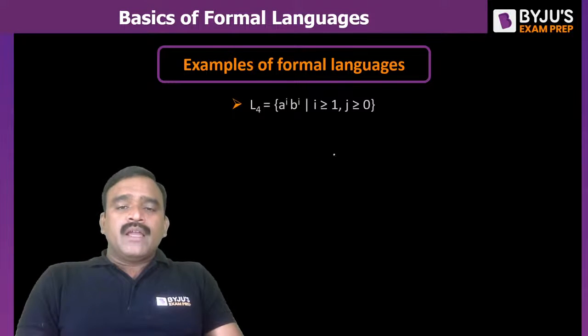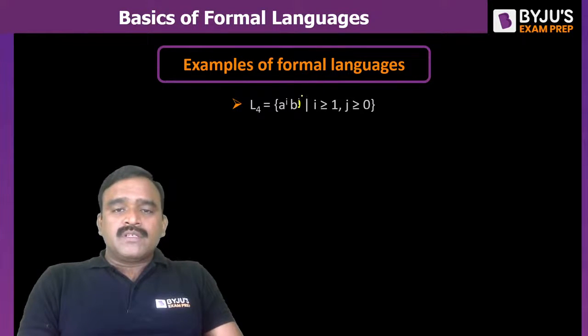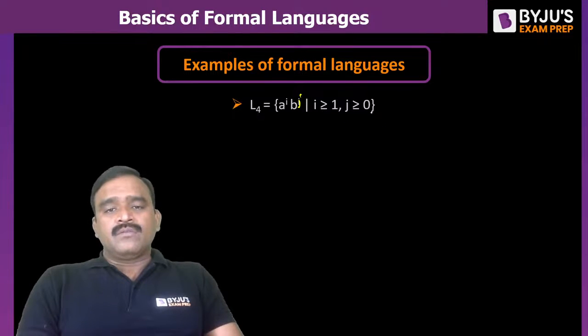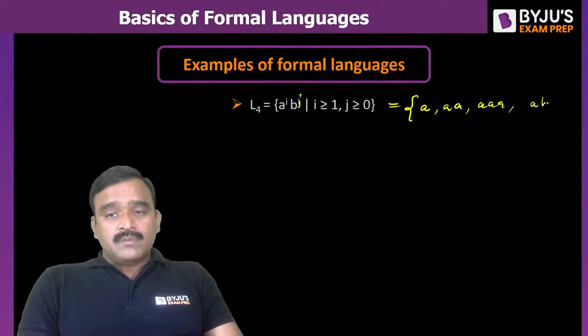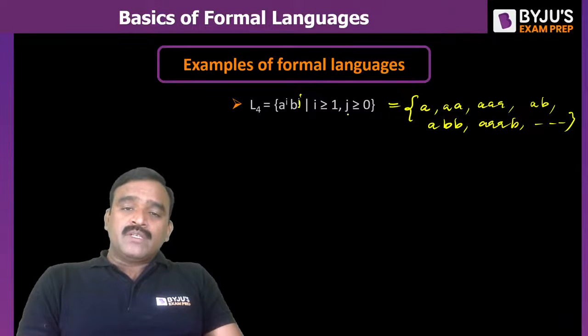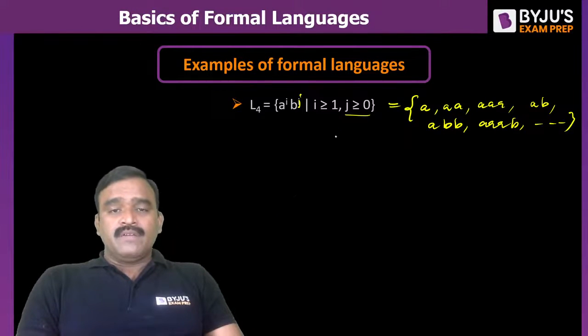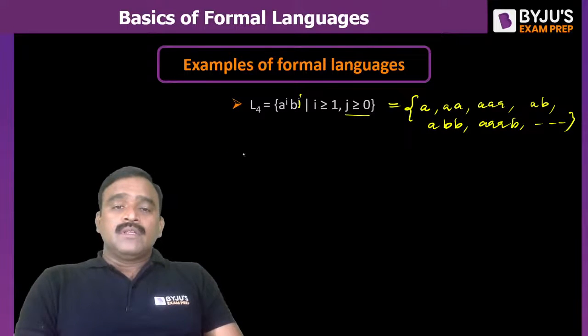If you take a power i, b power j, for example, where i is greater than or equal to 1 and j is greater than or equal to 0. It means the minimum string is a, with i value 1, j value 0. And we can have aa also, because i value 2, j value 0. aaa is also possible. And also i value 1, j value 1 is possible: ab possible, abb possible, triple ab possible, like this. Any number of a's followed by any number of b's, but the number of b's minimum 0, j value 0. So only a's are also possible. That is language L4.